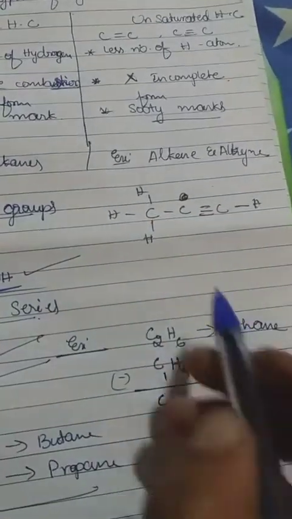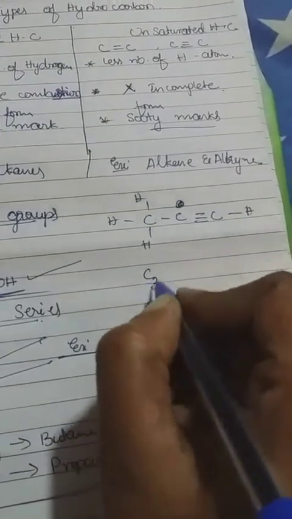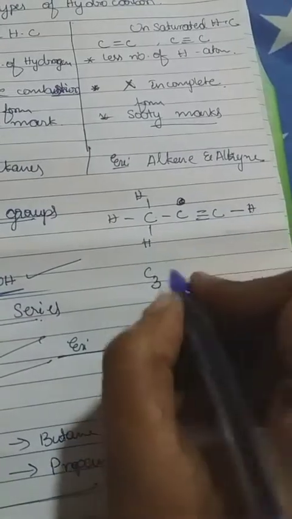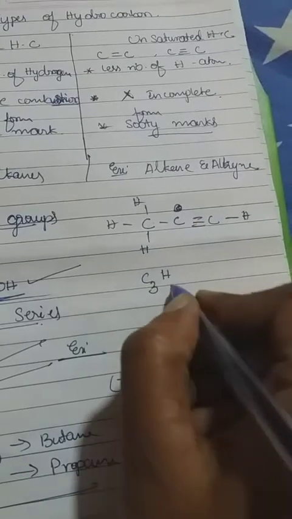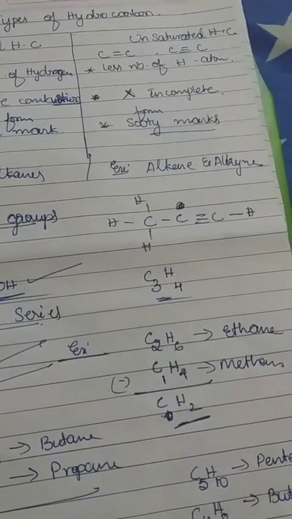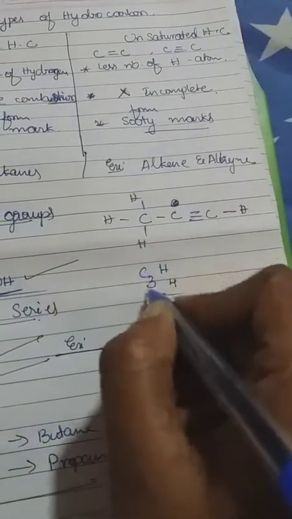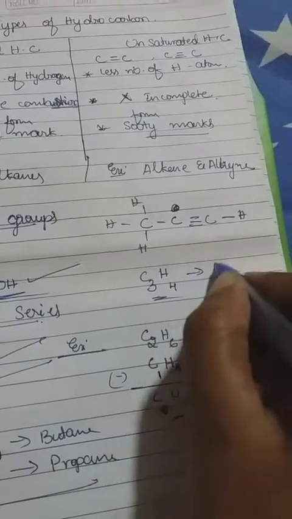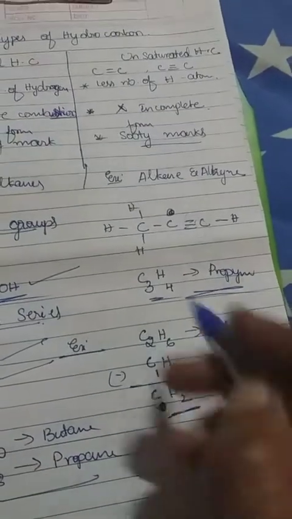If they give a structural formula like that, just count the carbon atoms: 1, 2, 3, so the carbon atoms are 3, and the hydrogen atoms 1, 2, 3 and 4. This is C3H4. Since there is a triple bond, that is nothing but the alkynes group of hydrocarbons. With 3 carbon atoms, it is propyne. We write propyne because there is a triple bond. Like that we cross check. Hope you understand this.